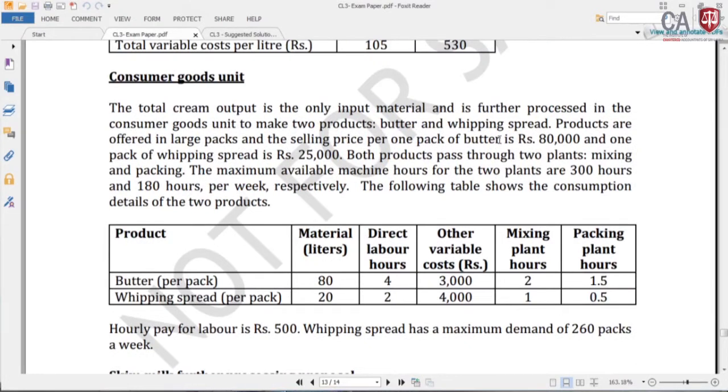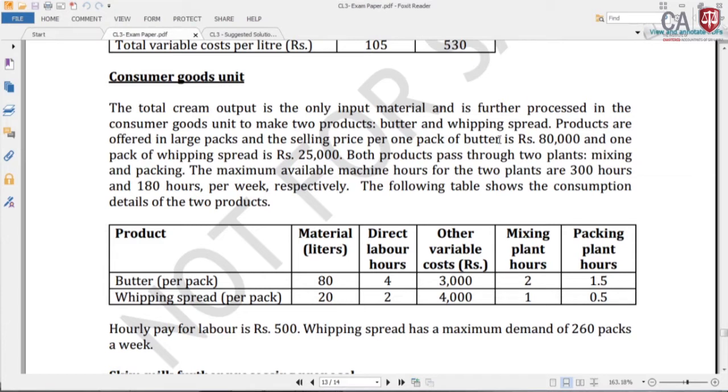The total cream output is only input material, that means 8000 cream output will be transferred; that is the maximum output available to the consumer unit. Okay, make two products, butter and whipping spread.